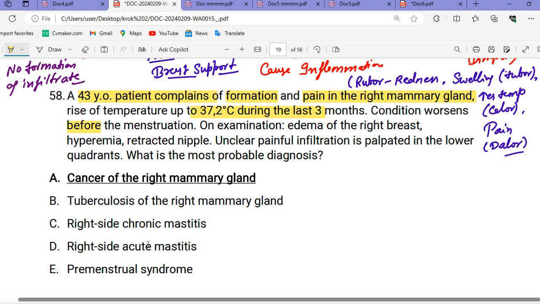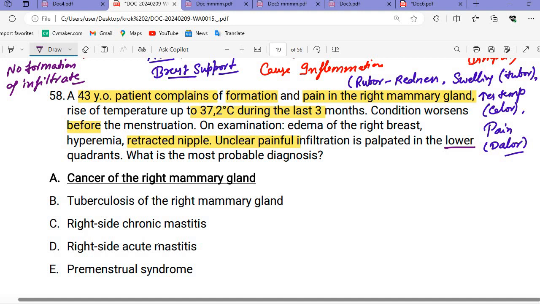43-year-old. On examination: edema of the right breast, hyperemia, retracted nipple. With the retracted nipple, an unclear painful ulceration is palpated in the lower quadrants. Usually in case of breast cancer, it is most common in the upper quadrant area, but in the Crok 2 question they give rare findings, because they want to test about the rare things. That's why they give the lower quadrants. In the lower quadrant, breast cancer is a very rare finding.